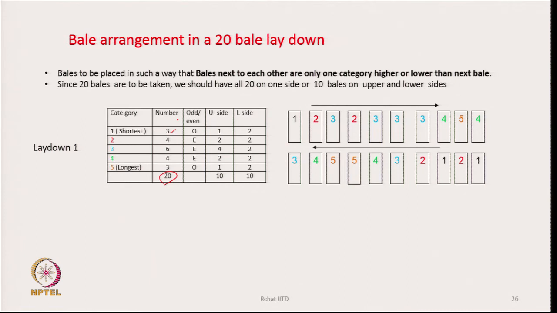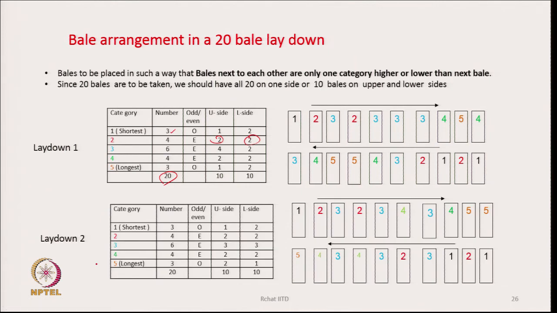Very first one, the shortest category bale, we have to take 3, and for the longest category bale we have to take 3. So, these two are odd numbers, whereas 4, 6, 4 are even numbers. So, what we can do with the even number of bales, we already know that category 2 should have 2 bales on the upper side and 2 bales on the lower side. Similarly, category 3 we can have 3 each, that we have done. I will show you, this is also possible.